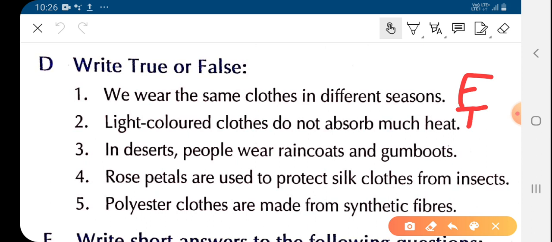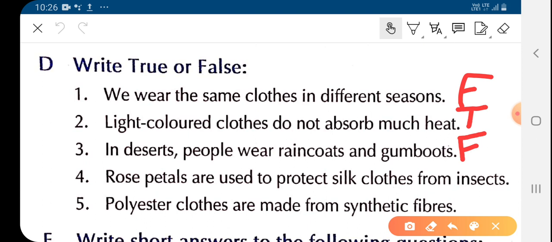Third one, in desert people wear raincoats and gumboots. Children, we don't have much rainfall in desert. So in desert there is no relation of wearing raincoat and gumboots. So you will write here false.